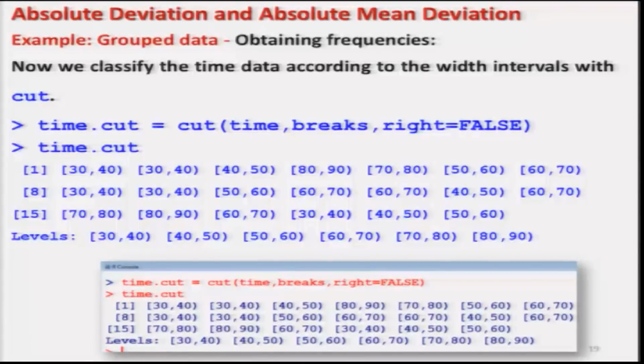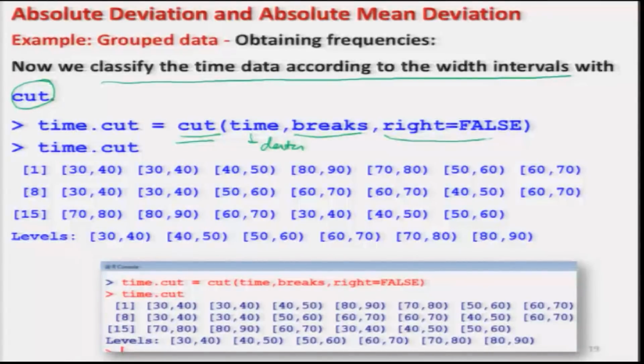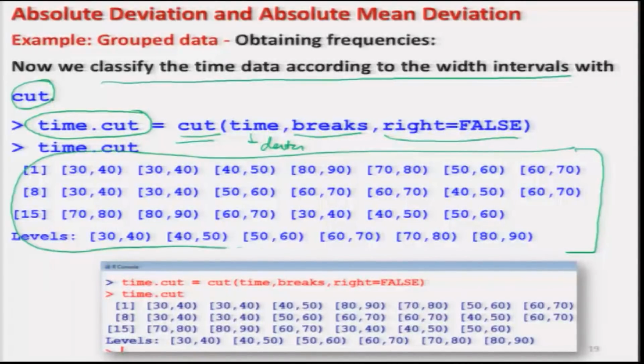In order to obtain the frequencies, first we need to classify the time data into class intervals using the width that was defined by the breaks. For that we have used the command cut, which was operated over the data vector on time using the breaks, with the option right equal to false, so that the intervals are open on the right hand side. I had stored these values in time.cut vector, and these values were obtained like this, and this is the screenshot.